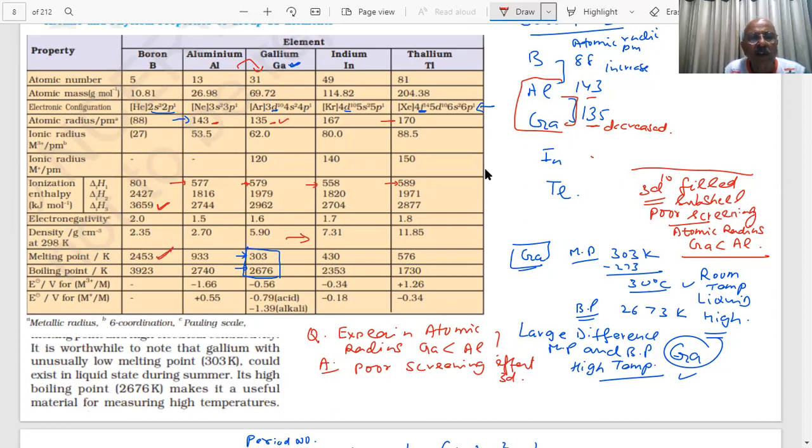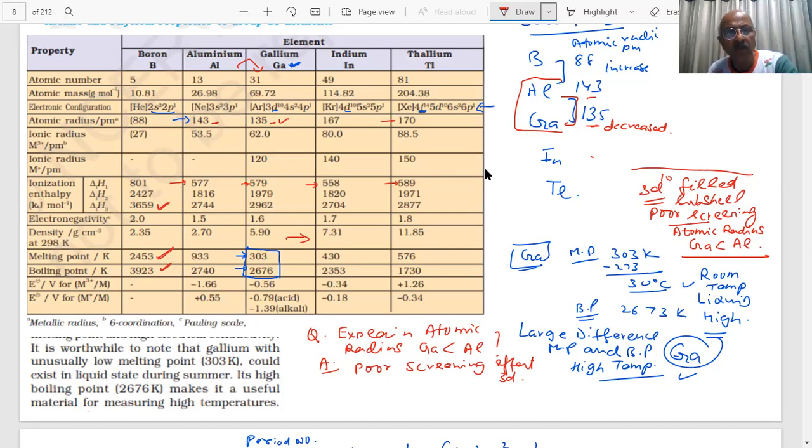The high boiling and melting point of boron is due to the structure which I have shown you. What structure have I shown you for boron, students? Icosahedron. 12 boron atoms are there. This structure is the cause of the high melting point of boron. So boron is a non-metallic, extremely hard, black colored solid due to a very strong crystalline lattice.